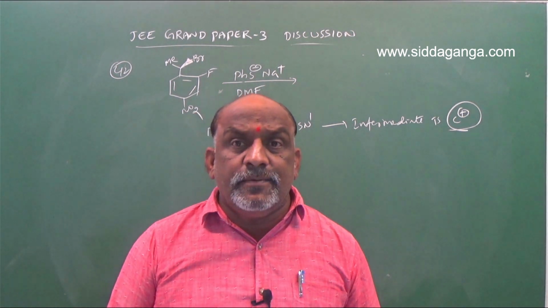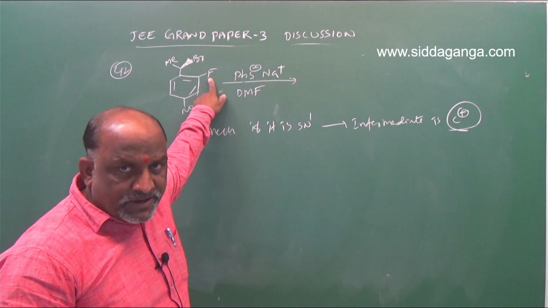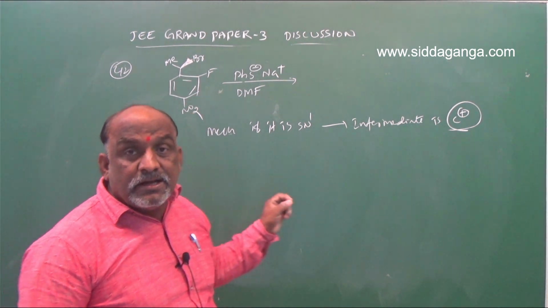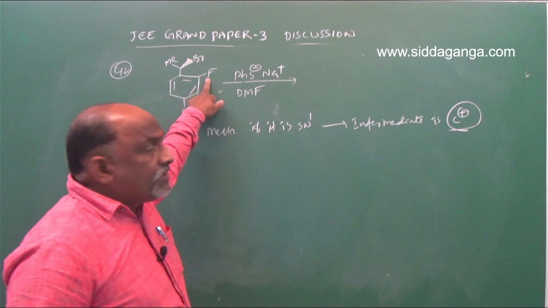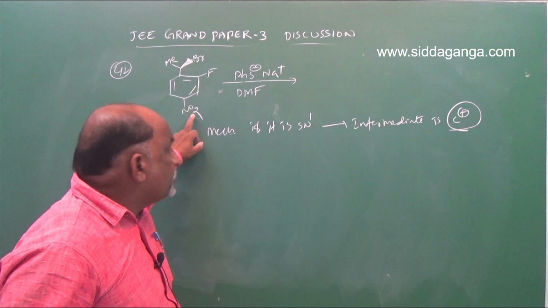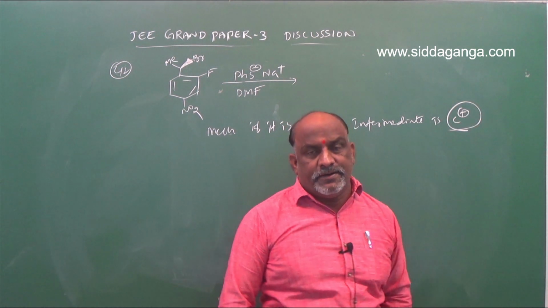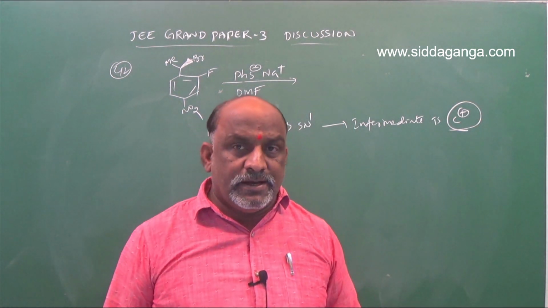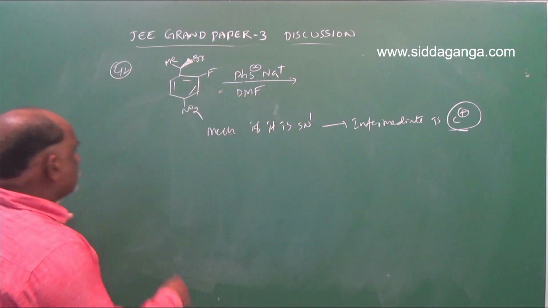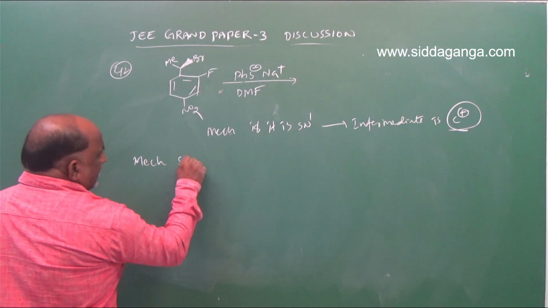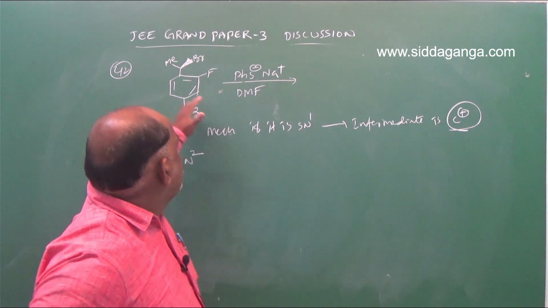For an SN1 reaction the intermediate is a carbocation, and this carbocation intermediate is destabilized. Why is the carbocation intermediate destabilized? Because F has a negative inductive effect and NO2 has a negative mesomeric effect. Remember, this is a very important question. The negative inductive effect of fluorine and the negative mesomeric effect of the nitro group destabilize the carbocation. So the reaction mechanism is not SN1. Suppose the mechanism is SN2. Then here, this is a benzyl.